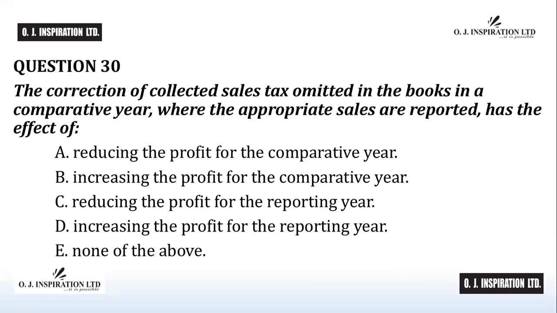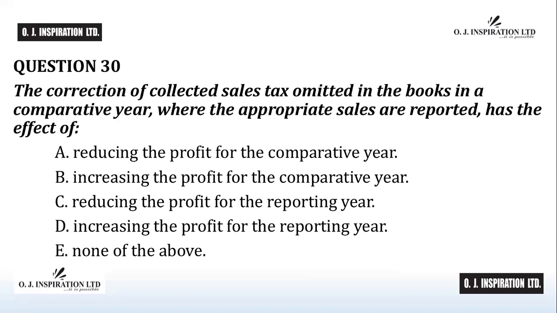Time up. The answer to question number 30 is E, none of the above. Correction of collected sales tax omitted in a comparative year has no effect on the profit or loss of an entity where the appropriate sales are reported.